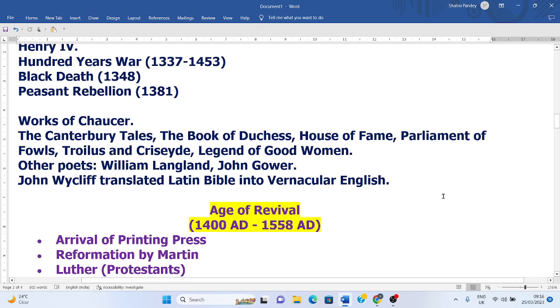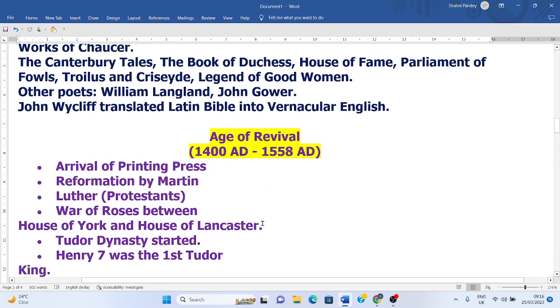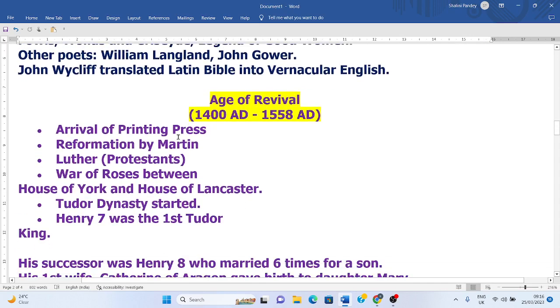John Wycliffe has written the Bible in this age. He has translated it. So John Wycliffe is considered one of the medieval forerunners of the Protestant Reformation. His criticism of the practices and beliefs of the church foreshadowed the later reformers. John Wycliffe translated the Latin Bible into vernacular English, and by that, common people could read the Bible in their language.